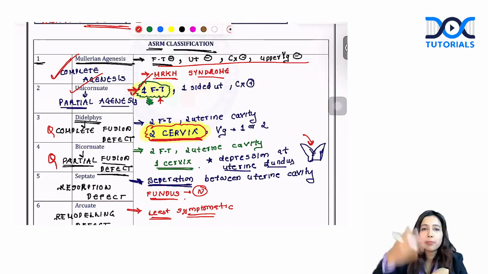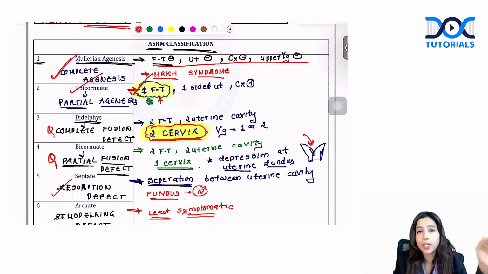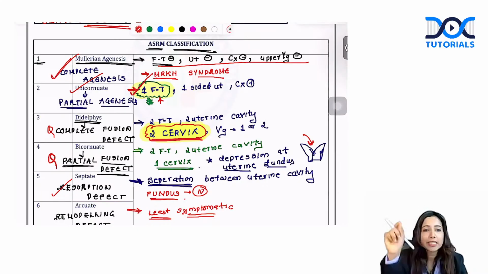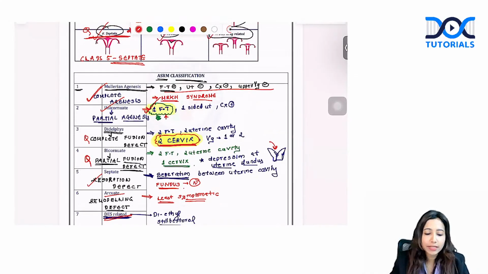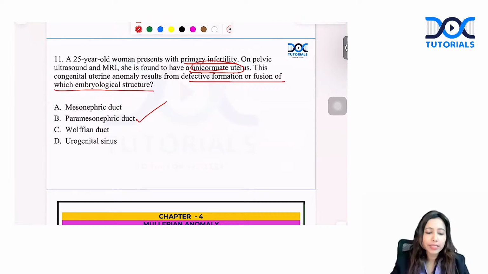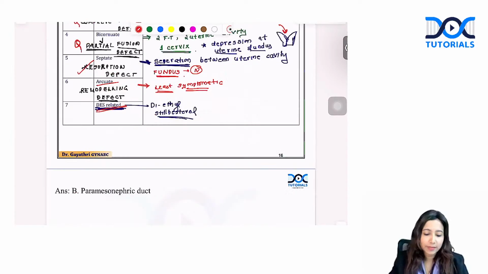Septate, you have a separation in between. It is a resorption defect. It is the most common anomaly among all the Mullerian anomalies, and the most symptomatic anomaly is septate uterus. Next, you have a small indentation at fundus, that is arcuate, finally related to the drug diethylstilbestrol. So all these are Mullerian anomalies as such. They are associated with defect in Mullerian duct, also known as the paramesonephric duct.